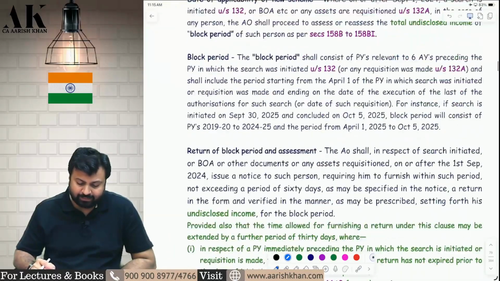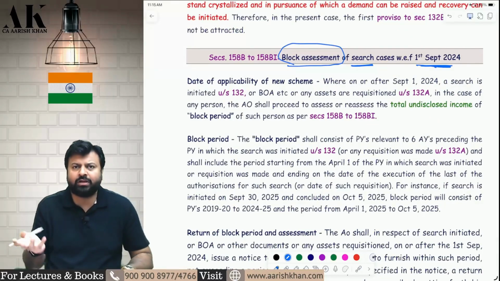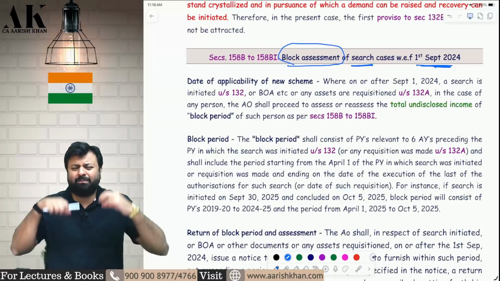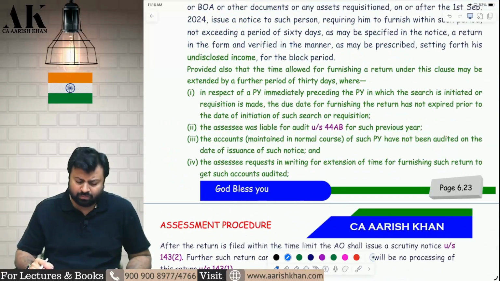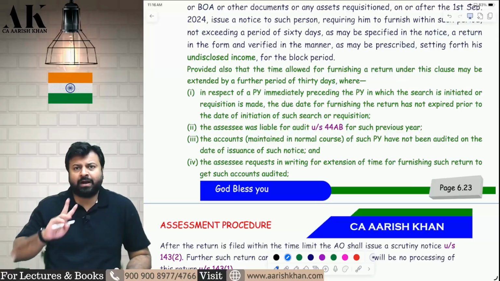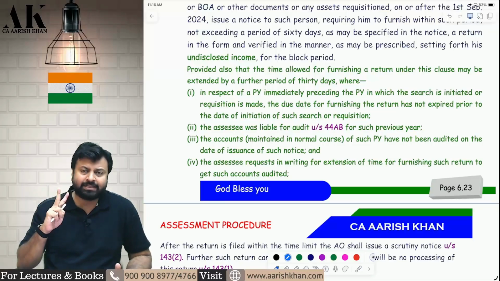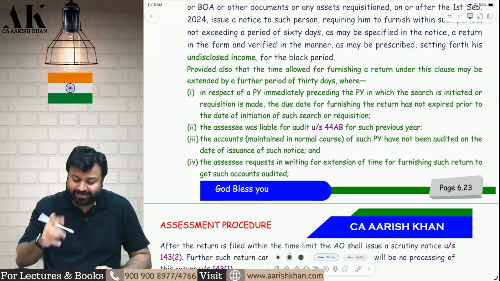Next amendment is a very big amendment. That is the block assessment search and seizure, which came last year only, from 1st September 2024. I have explained you this in great detail. This is completely changed now. Because there is a complete change over here, I will make a separate video for it. Part 2 will also come. Part 1 will cover all amendments except 2 amendments: that is the search and seizure amendment, and second one is transfer pricing. One small amendment is there that will also come in part 2. So this entire discussion I will do in part 2.